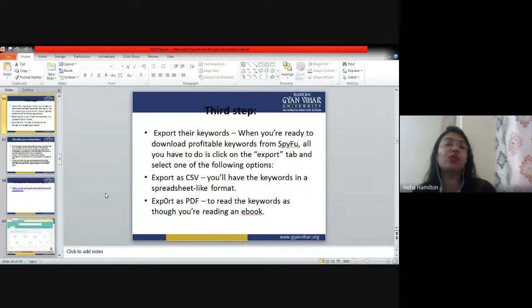Now, I have told you earlier that if you take the paid membership of spyfu.com, which is made for competition analysis, you can get a very detailed view of your competitor, right? Because in order to make a strategy, in order to fight with your competitor, you have to have a complete idea of what your competitor is doing, right? Then only you will be able to fight with them. You should know what is good in them, what keywords they are bidding on, what their paid advertising budget on Google is. All these things you need to know, and accordingly you can make your strategy.